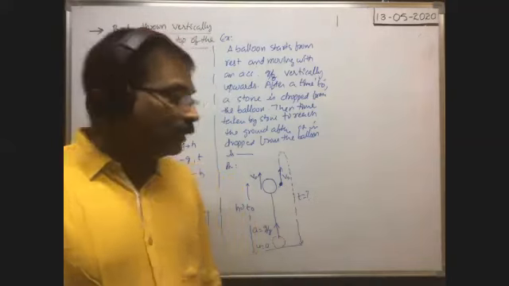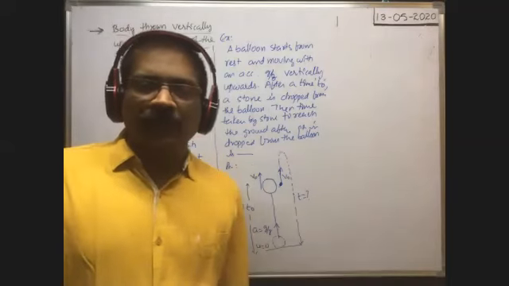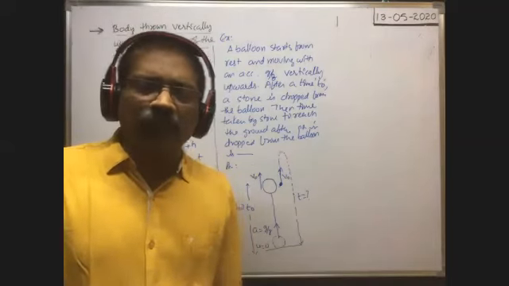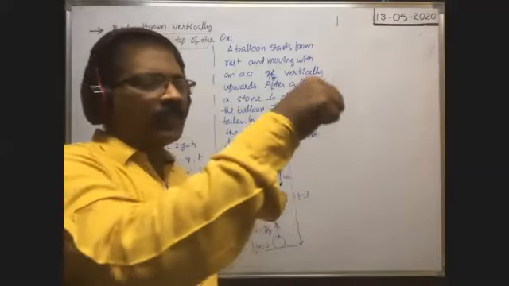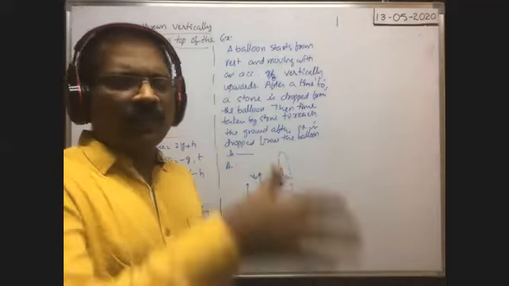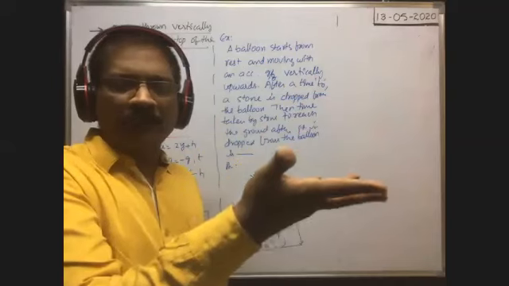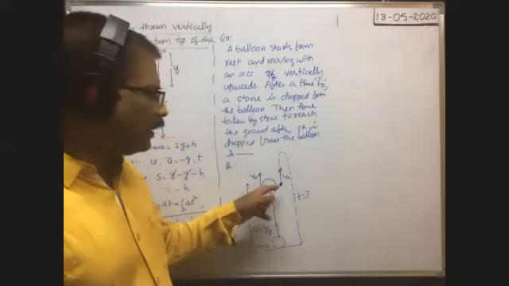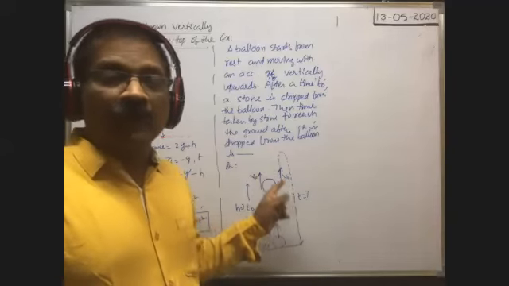So here the stone is dropped from the moving balloon. It is not a freely falling body. Just suppose you stand on the top of a building and you drop a body. The building has no velocity. That's why, from a certain height, if you drop the body from rest, u is equal to 0. But here it is not. Here it is dropped from the moving balloon.